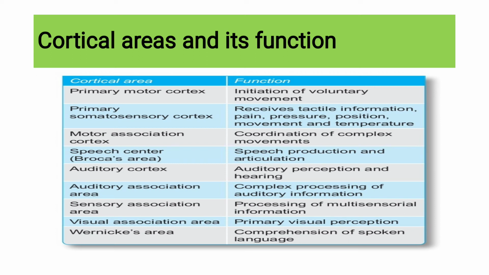Sensory association area is the processing of multisensory information. Various sense organs give information or stimuli, and you process everything by means of the sensory association area. Then the visual association area: whatever you are seeing, how you perceive it. Suppose there is colorful light, you perceive it is a very bright day. That is controlled by your visual association area.